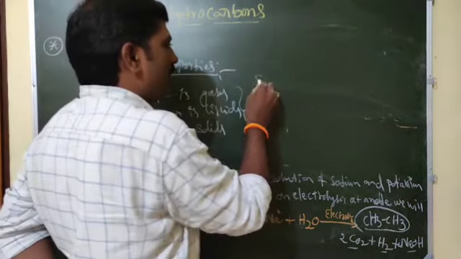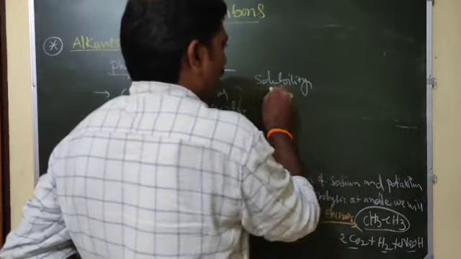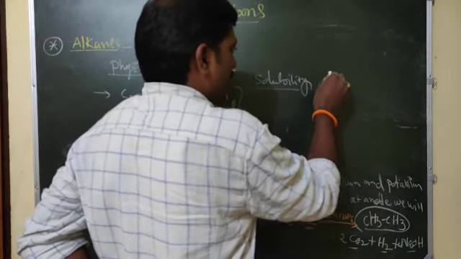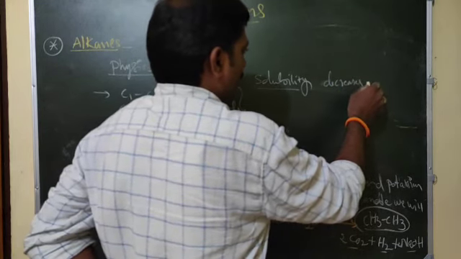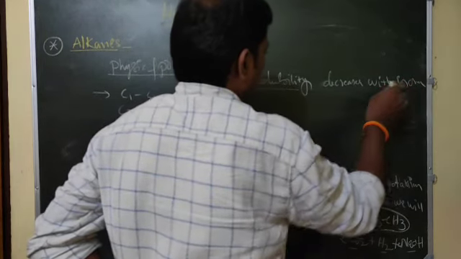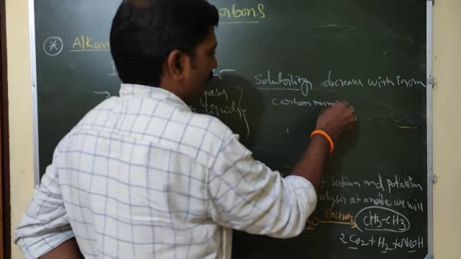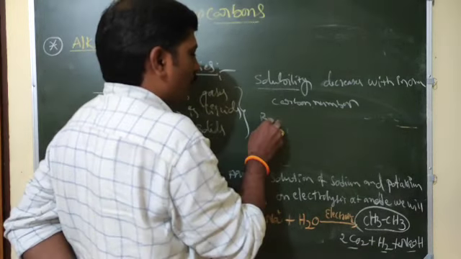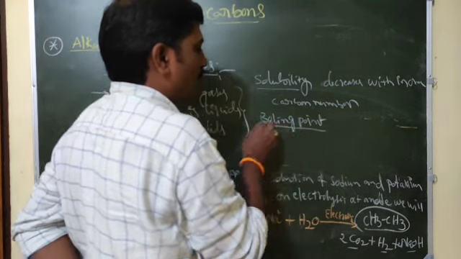Now solubility: solubility decreases in water with increase in carbon number. Okay, next, the boiling point and the melting point.